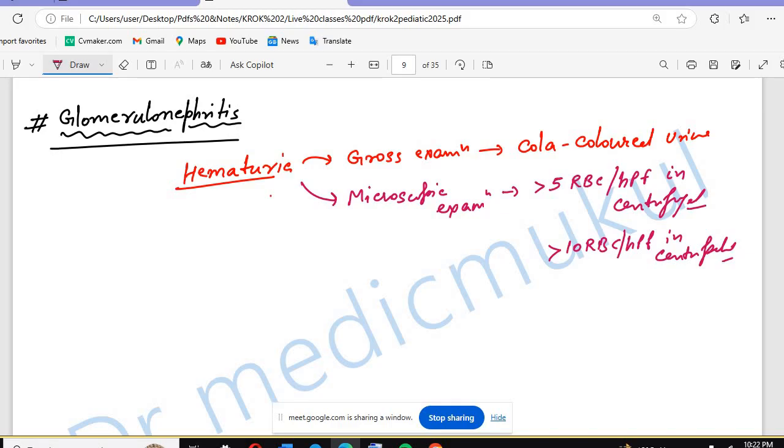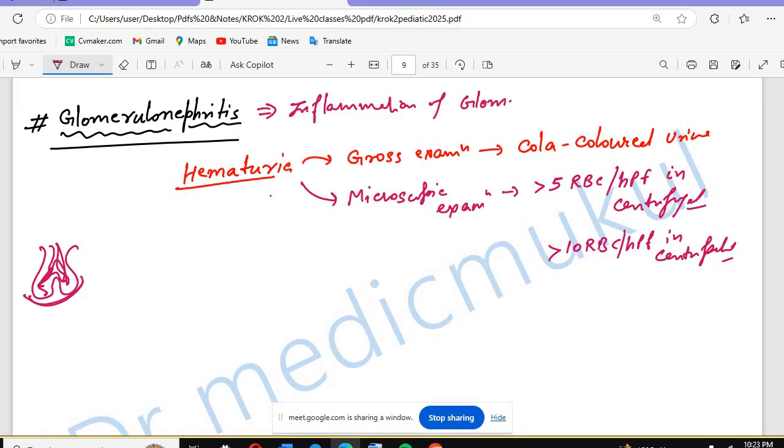Now, what is the meaning of glomerulonephritis? You already know that we have the glomerulus. This structure is situated in the Bowman's capsule. So glomerulonephritis is inflammation of the glomerulus.